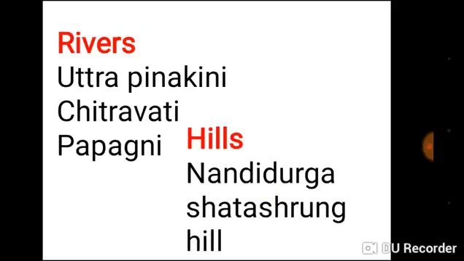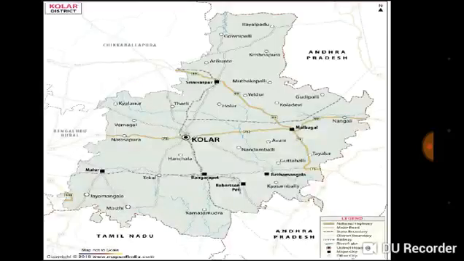The rivers which flow in this area are Uttara Pinakini, Chitravati, Papagni. The hills located in this area are Nandi Durga and Satachuranga hills.